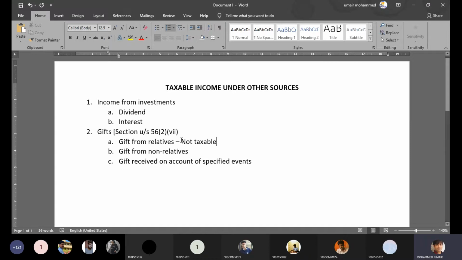So we have to apply the definition of a relative as given by the Income Tax Act, and not assume the definition of relative according to your own perception. So who exactly is a relative according to the Income Tax Act? According to the Income Tax Act, there are 6 categories in the definition of relative, and this definition is in the form of a list. So let's identify who are relatives according to the Income Tax Act.